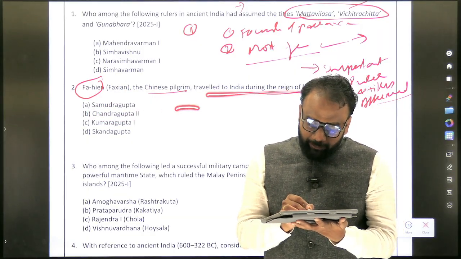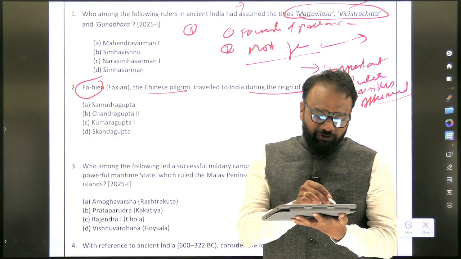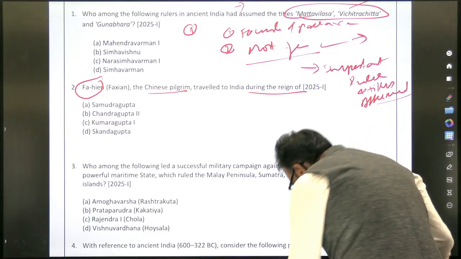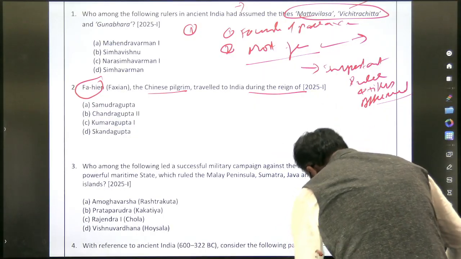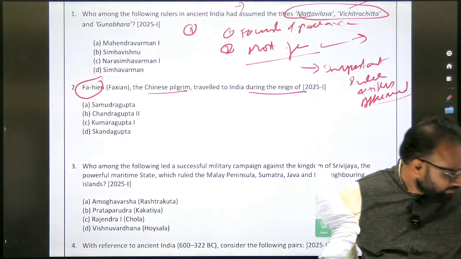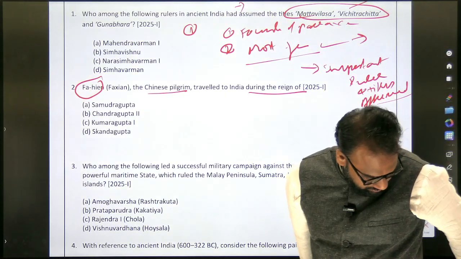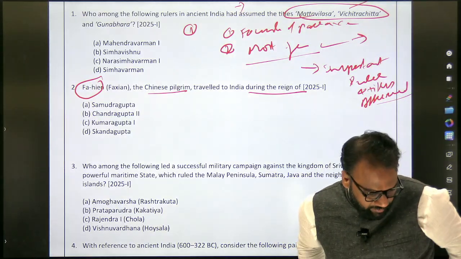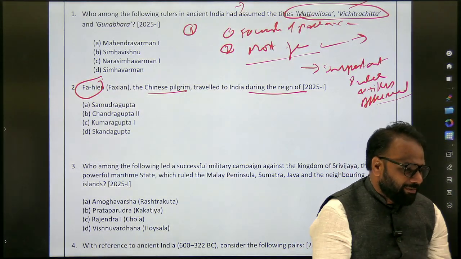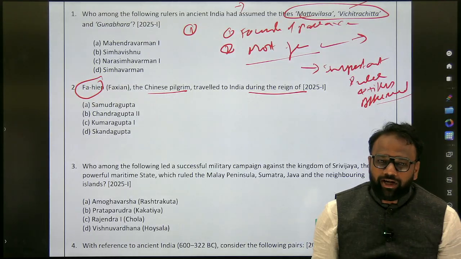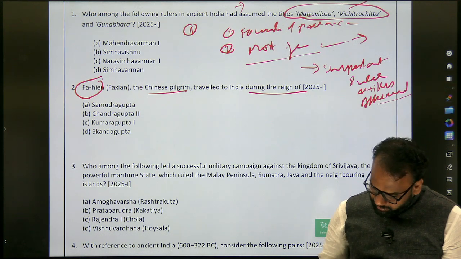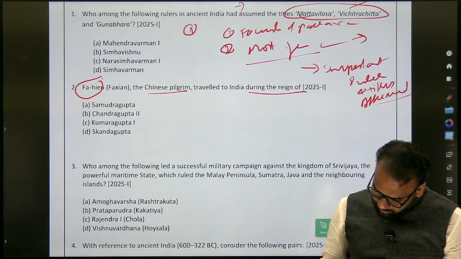So for this question, when you are compiling something, what will you write? Who are the other famous visitors? Yes, Huan Sang. So the other famous traveler is Huan Sang, who came to India during the reign of Harshavardhana.